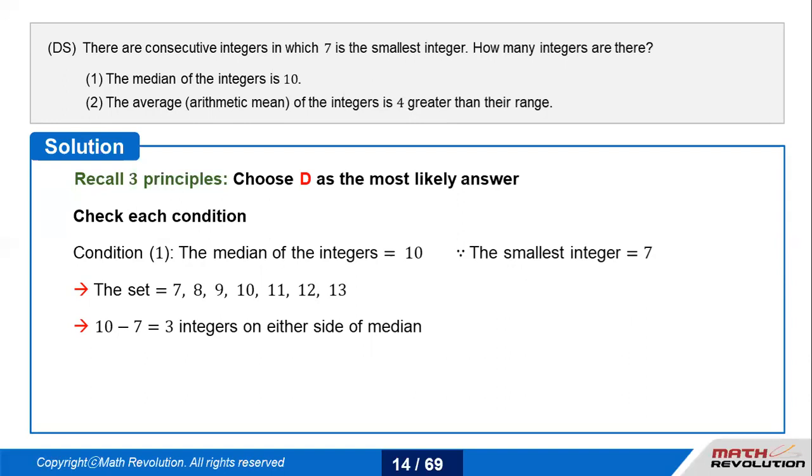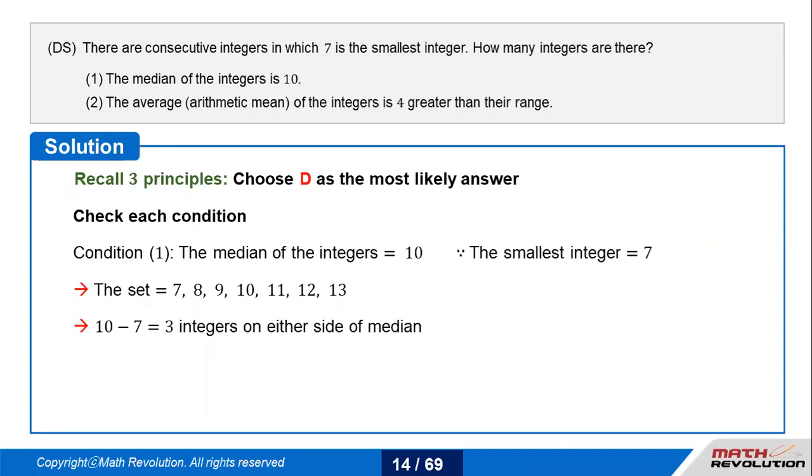This can only happen when you have 3 integers on the other side of the median, because it's 10, it's not 10.5. So if it is 10, it has to be a centrally located number. If you have 3 numbers starting from 7, you would always end up at 7, 8, 9.